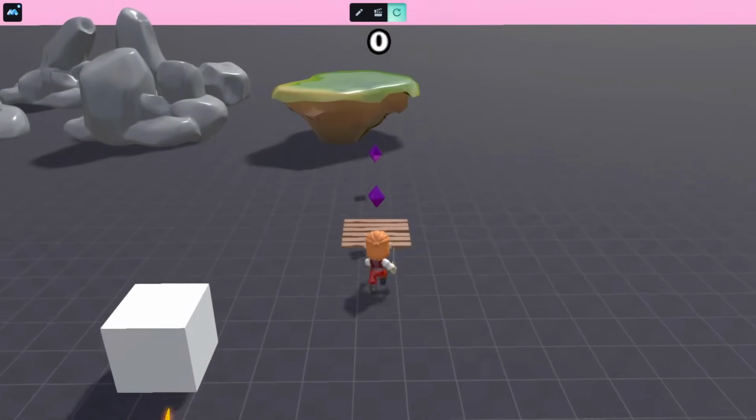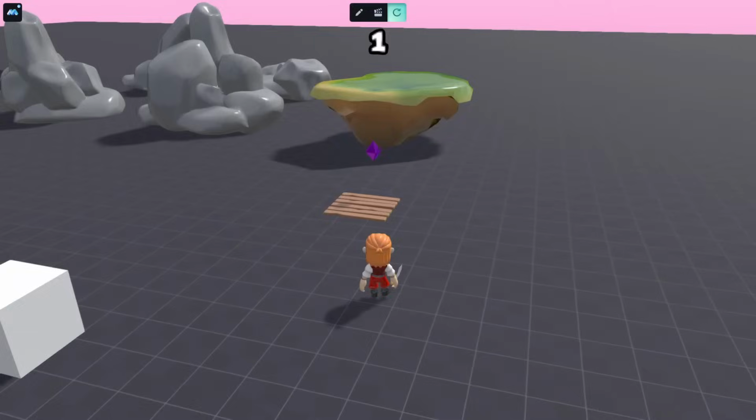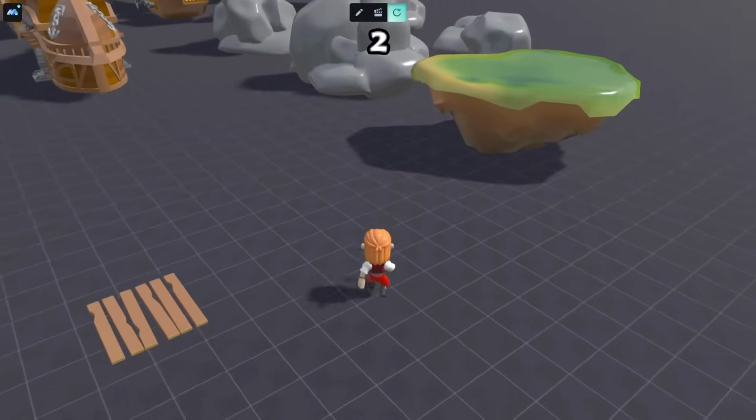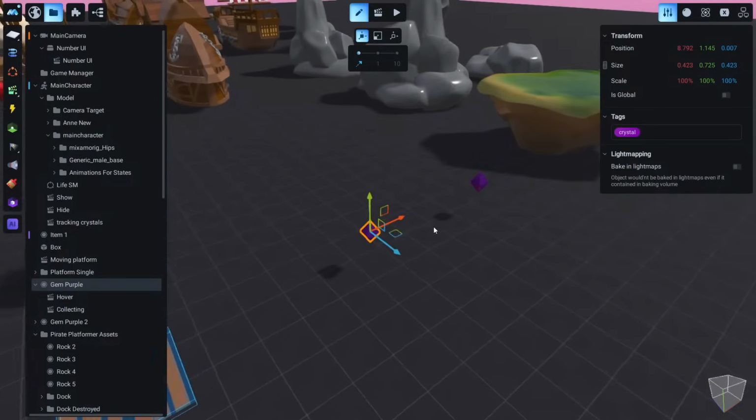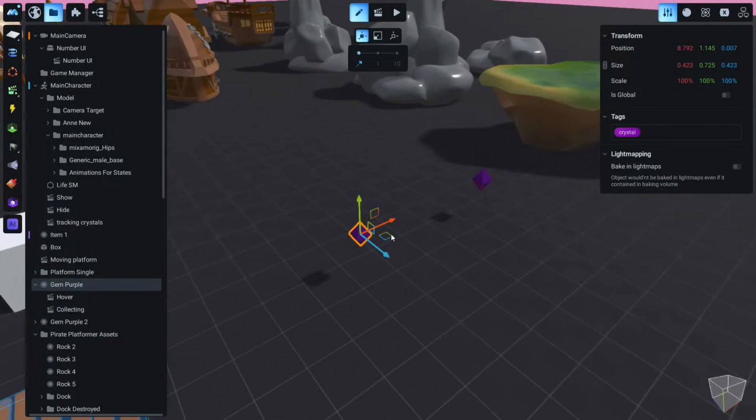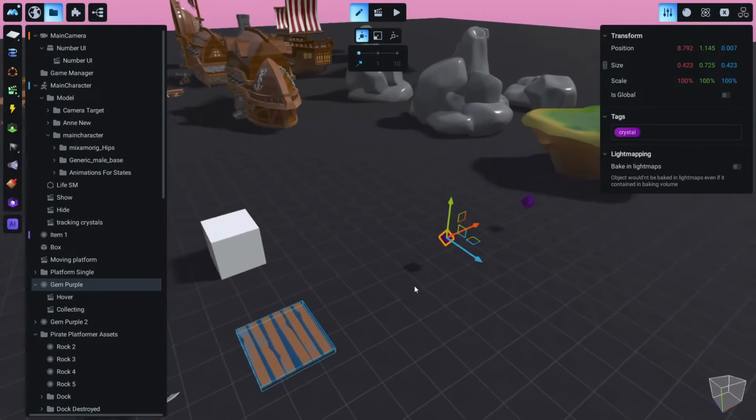And now if we collect the first crystal, you see this goes to 1, and the second goes to 2. Okay, because now this information is passing to this number, to this plane.